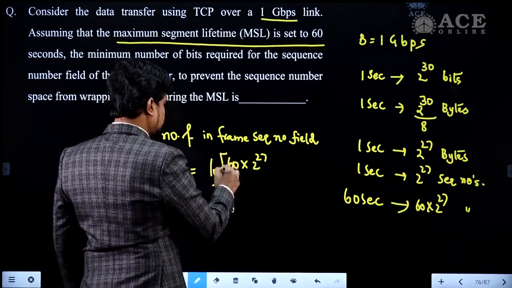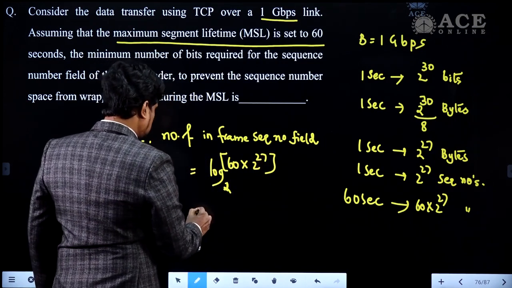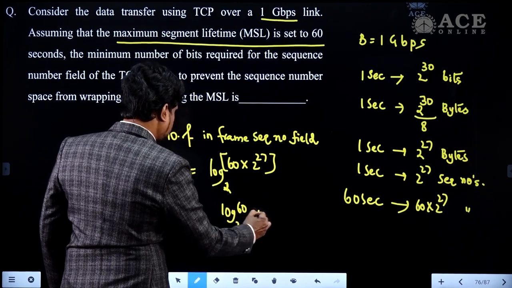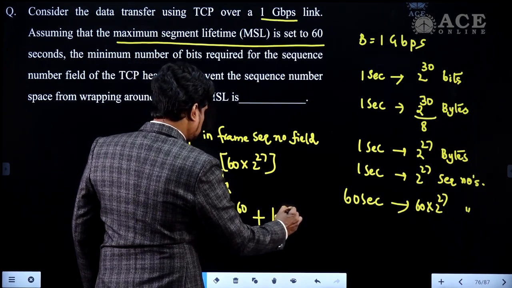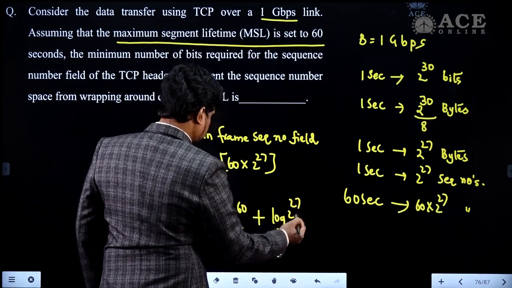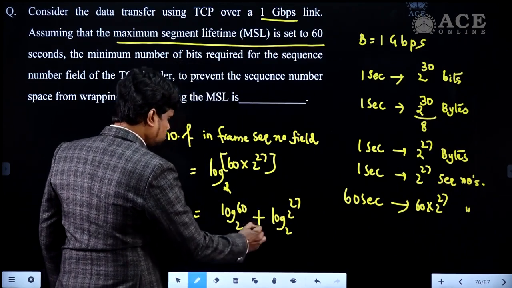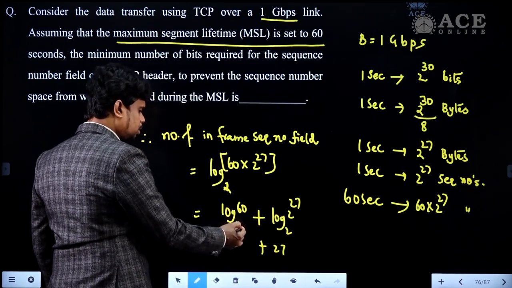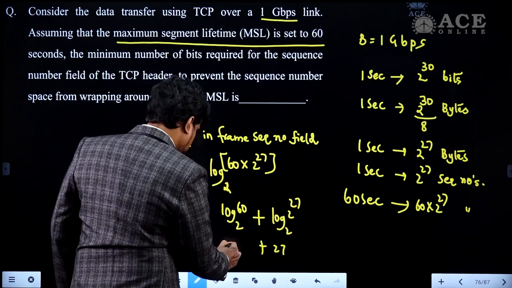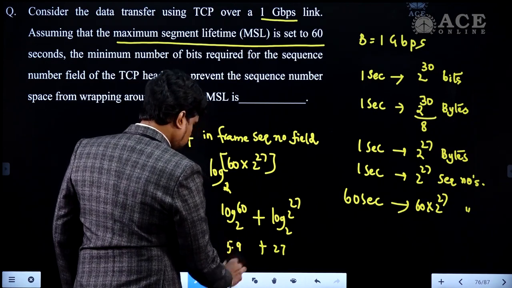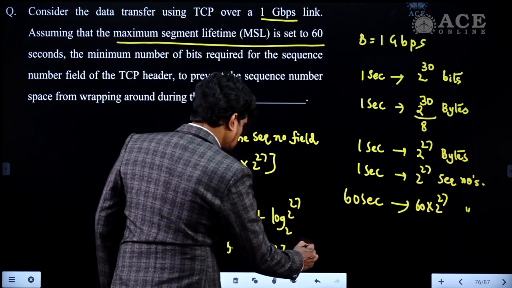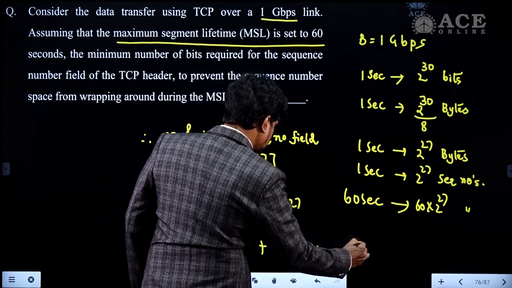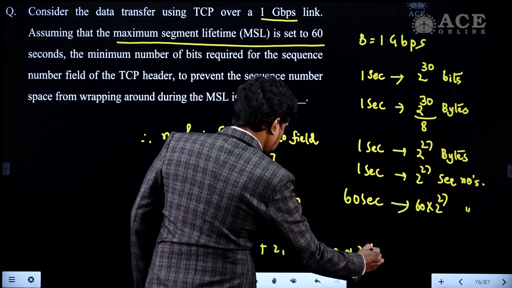This I can write as log of 60 base 2 plus log of 2 to the power of 27 base 2. This gives 27, and log of 60 base 2 is approximately 5.9, so the total is 32.9, which is closely 33 bits.